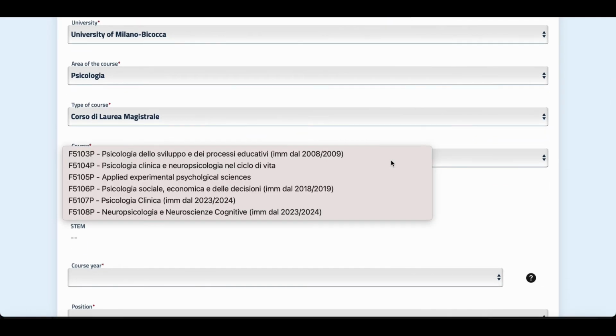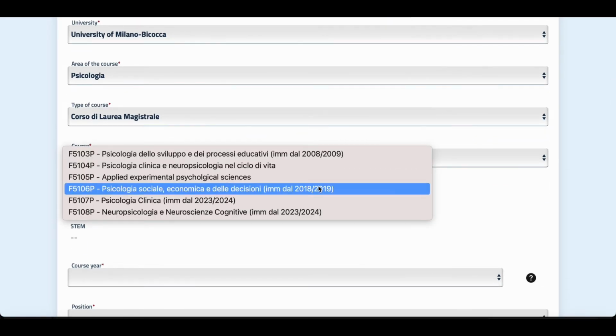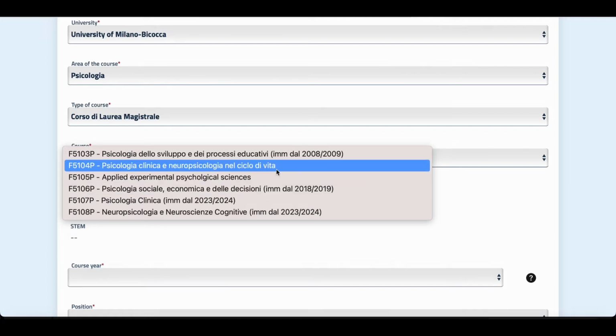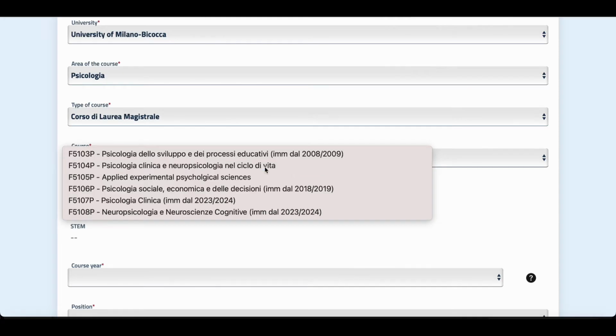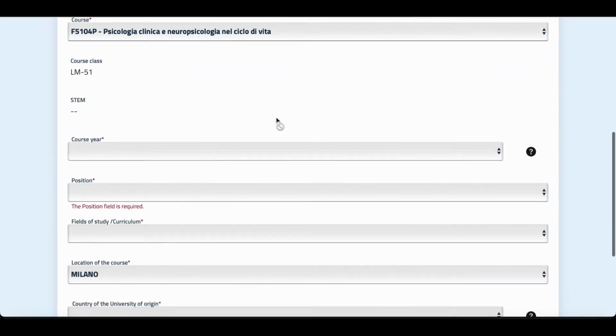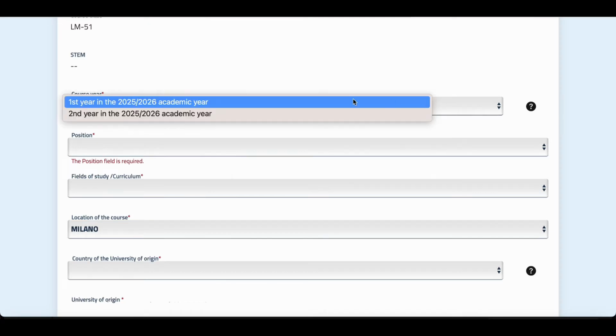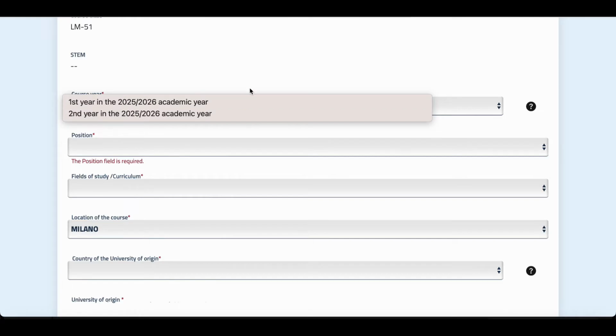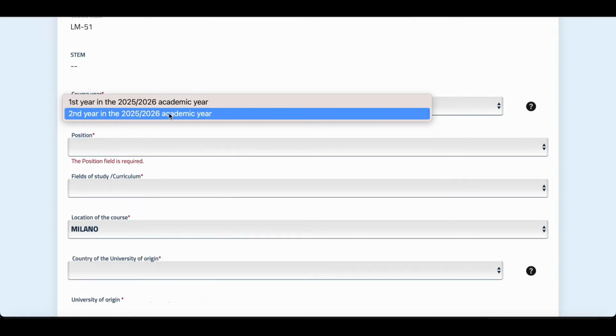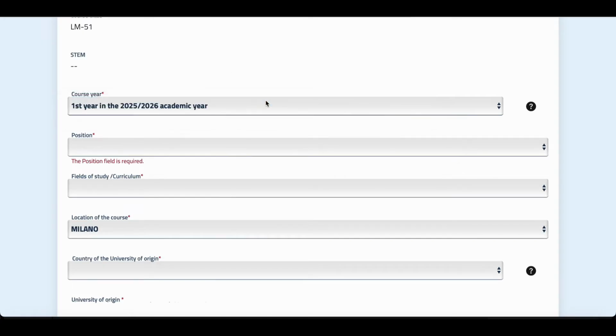Then your course. In each department there are multiple courses, so you need to choose your exact course, but we can choose this one as an example. Then the course year, whether it is your first year or the second year. If you are a new student then it should be your first year, but if you are an old student then it should be your second year, so we choose the first year. But if you choose the bachelor degree above, then there are 3 years, and you will also see the third year as well. So we choose first year for the new students.